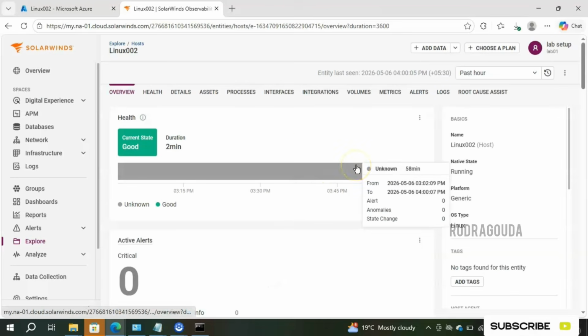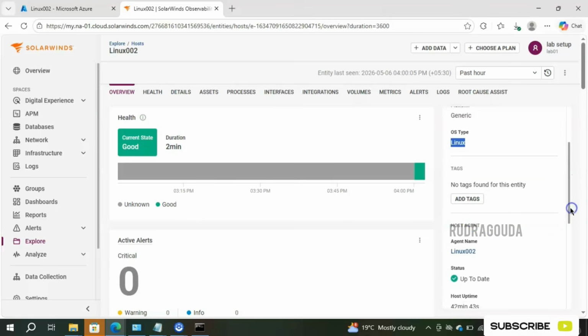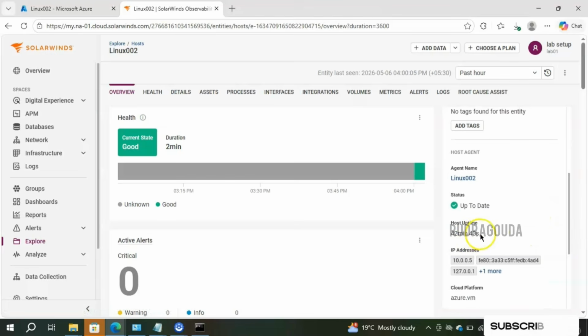Like that you can analyze here as well: overview, health, details, assets, processes, interfaces. All the information is available. Right now we are in the overview section. You are able to see the server name and its status is running, and the OS type we are using is Linux. We have not provided any tags for this one, so it is empty. Agent name is Linux 002 and it is up to date. Host uptime is 42 minutes.